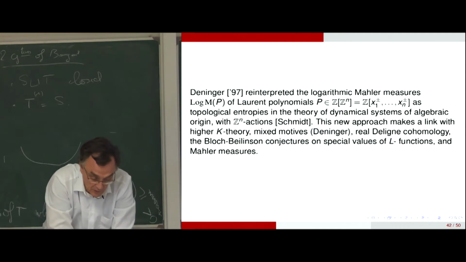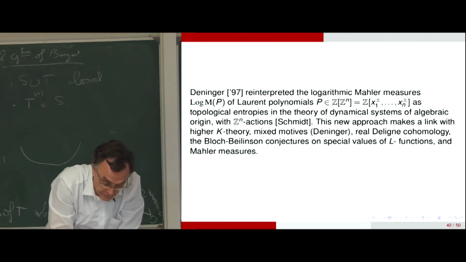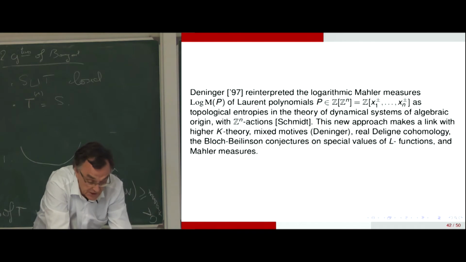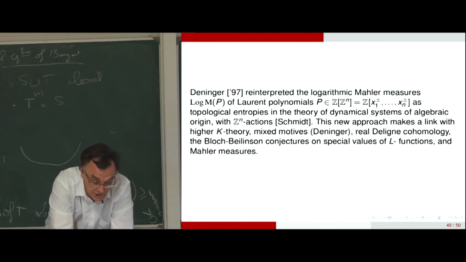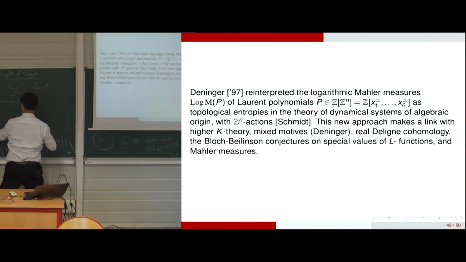So this was a new approach which offers a link with a higher category, a mixed motif of Deninger and the real Deligne cohomology, the Bloch-Beilinson conjectures and special values of L functions and Mahler measures. After that, the paper of Deninger was decompacted by Rodriguez Villegas.